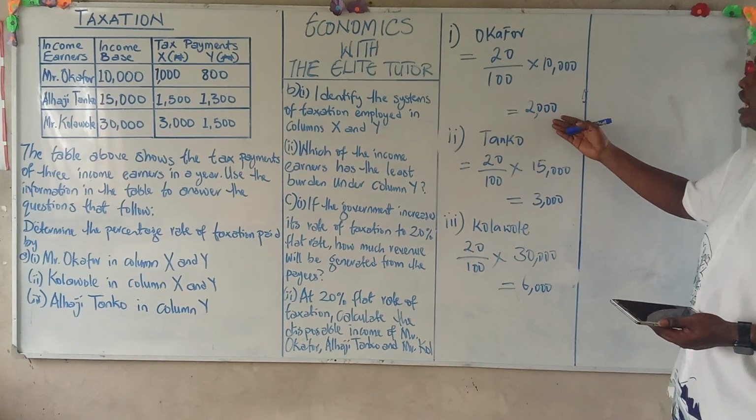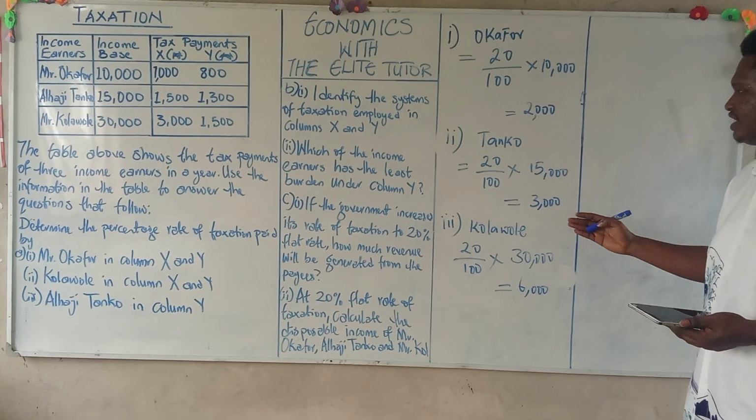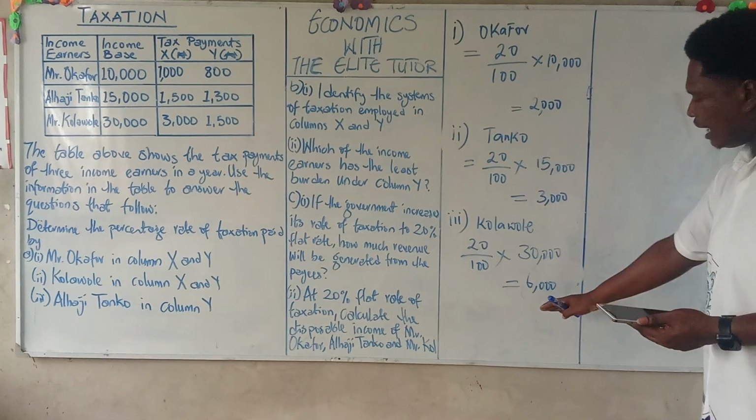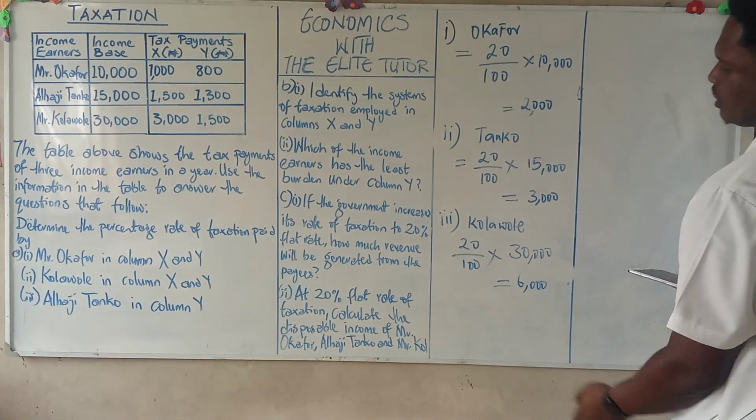The government generates 2,000 from Mr. Okafor as a result of 20% flat rate. The government generates 3,000 from Mr. Tanko as a result of the 20% flat rate, and also 6,000 naira. And then finally, let's look at our last question.